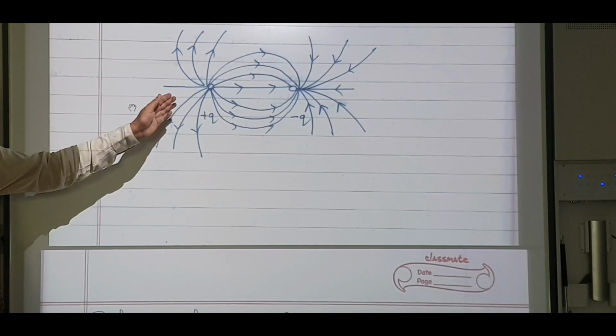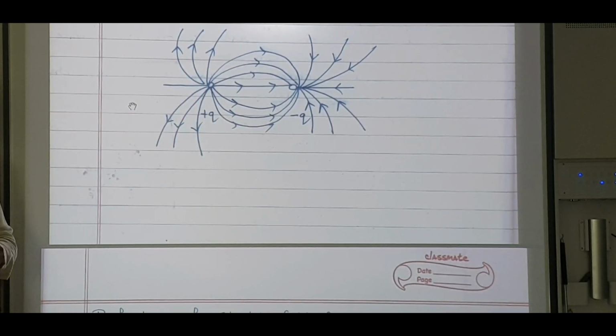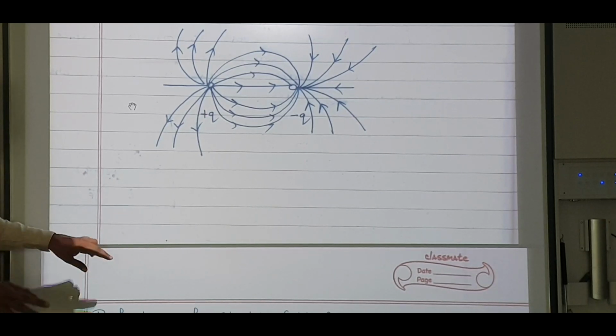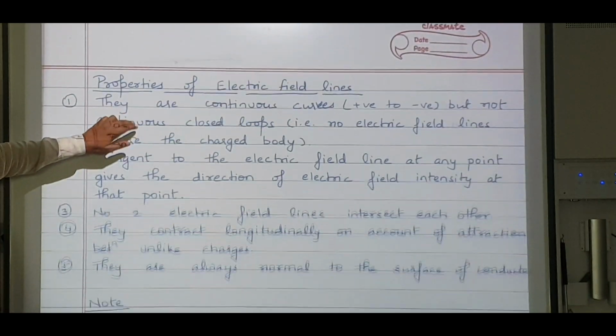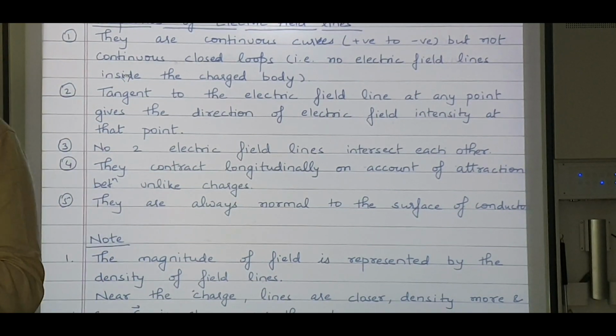So these are the electric field lines. This is for a positive and negative charge. We call this a dipole. I will teach you later what you mean by dipole also. Okay. Now what are the properties? First one, they form continuous curves. That is, they are continuous curves. What do you mean by continuous curves?